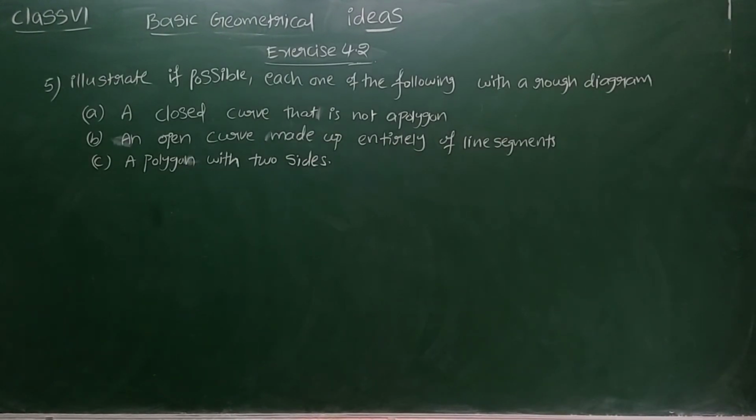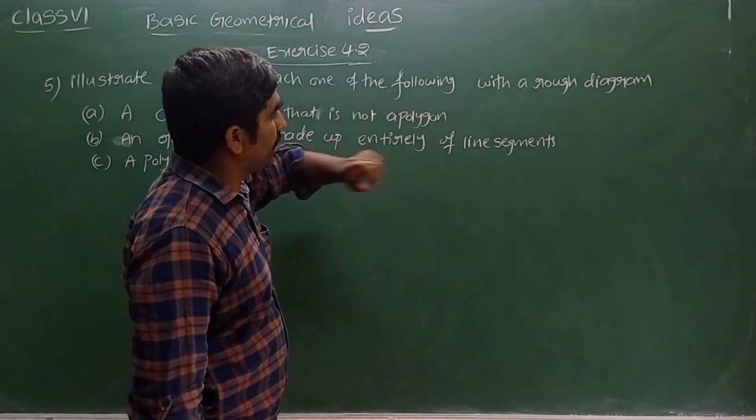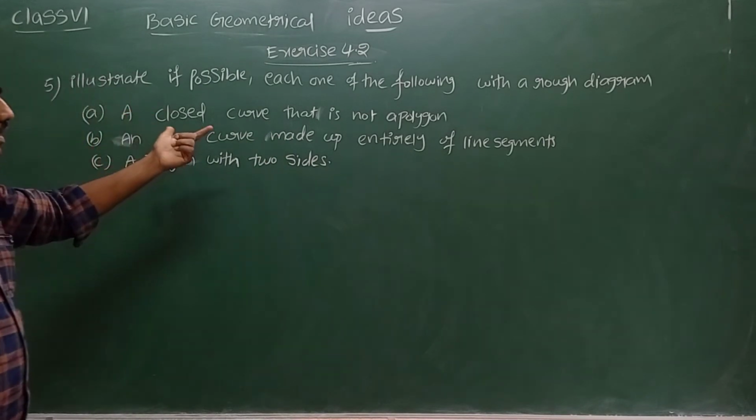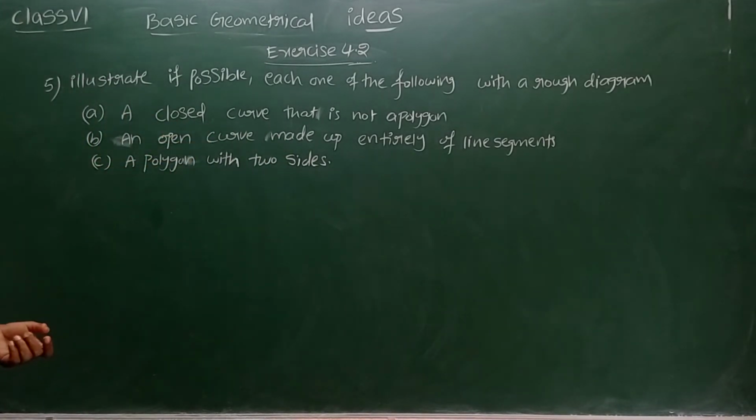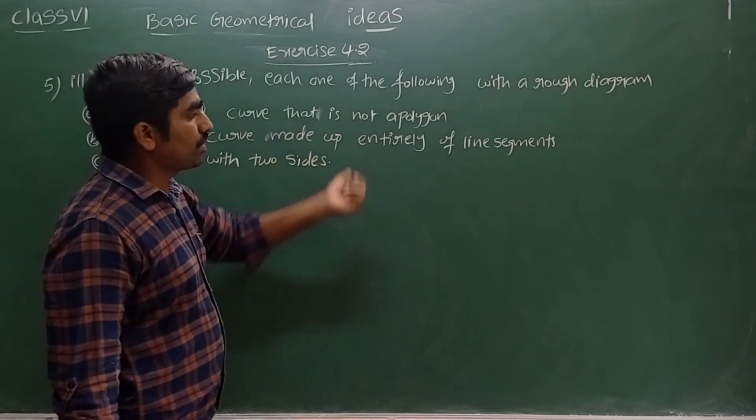We'll see the next one now. Fifth one: illustrate, if possible, each one of the following with a rough diagram. They are asked to explain each one of the following with a rough diagram. In the first one, they are asking for a closed curve that is not a polygon.